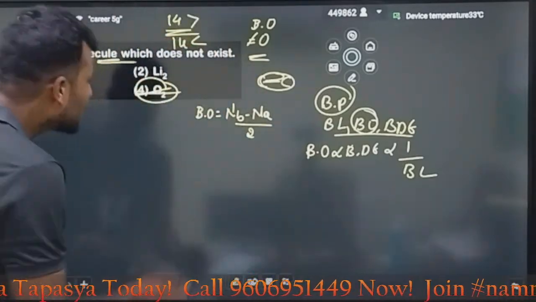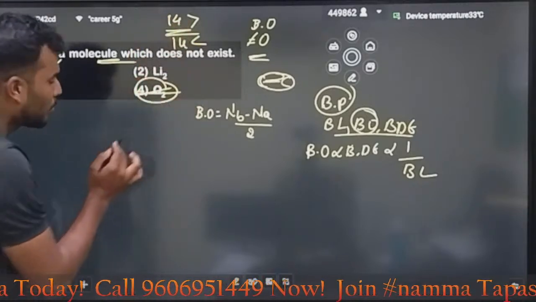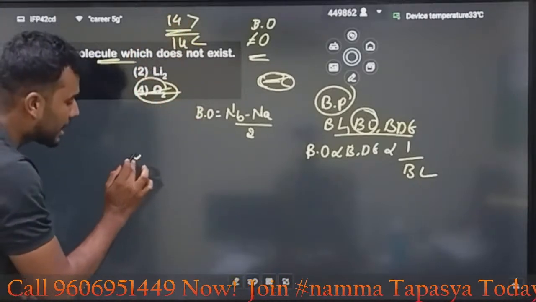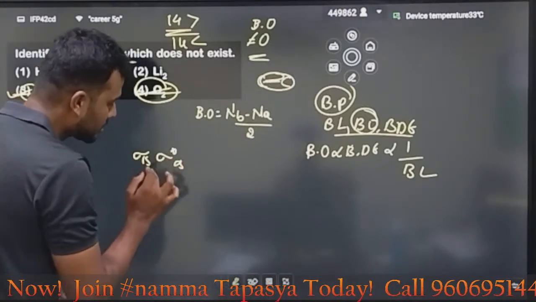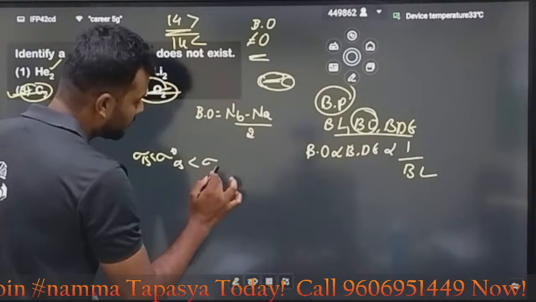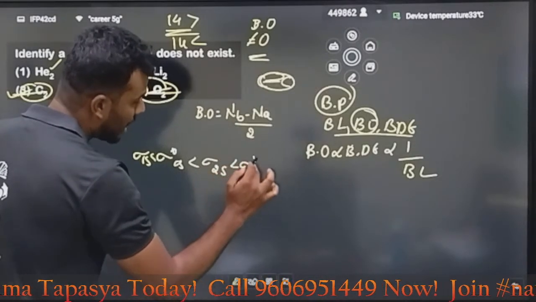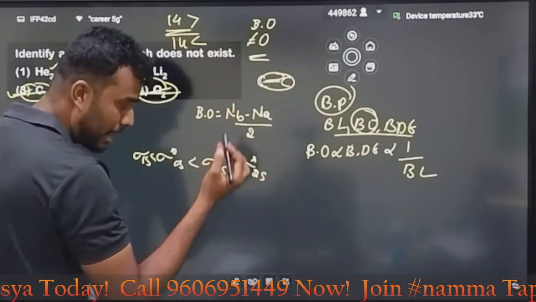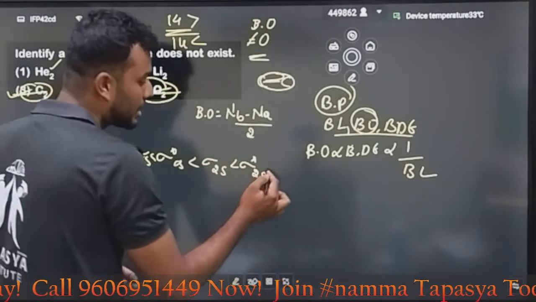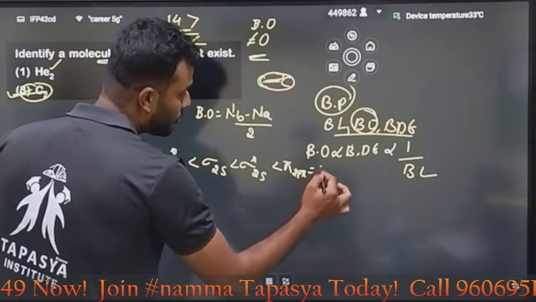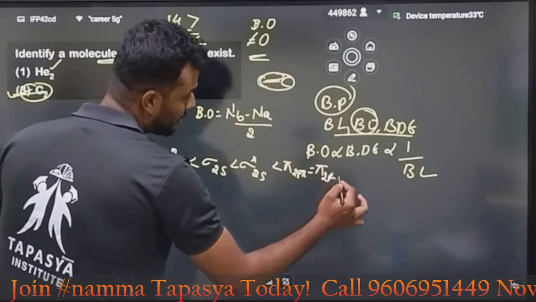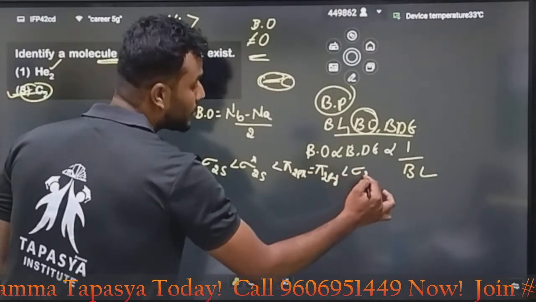But calculate that value. If it is less than 14, what is the electronic configuration arrangement? First we need to fill sigma 1s, then sigma star 1s. This is the actual form: sigma 2s, then sigma star 2s. But my dear students, if it's less than 14, then you need to introduce pi 2px, pi 2py, and after that you can come with sigma 2pz.